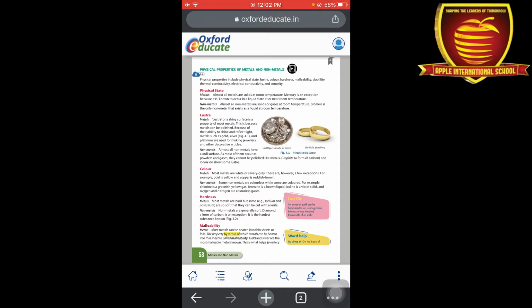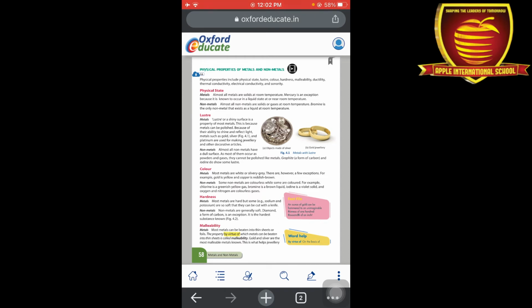Next one is colour. The colour of metals is mainly white or silver-gray. But there are some exceptions, like gold is yellow and copper is reddish brown. But non-metals are mostly colourless. For example, gases, we cannot see the gas. But some non-metals like chlorine is a greenish-yellow gas, bromine is a brown liquid, and iodine is a violet solid. So these are some exceptional cases in which they show colours.